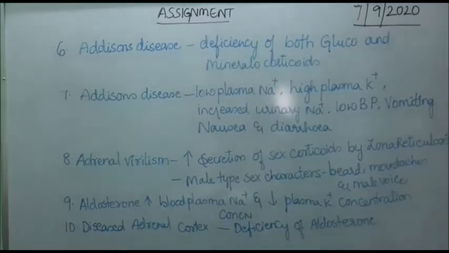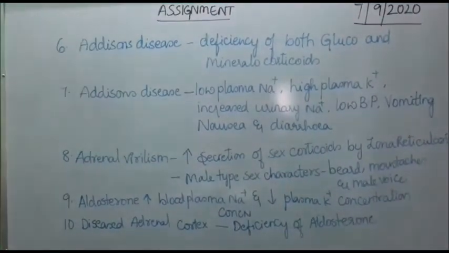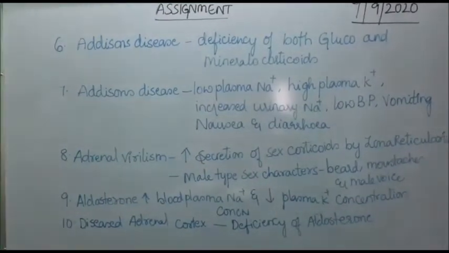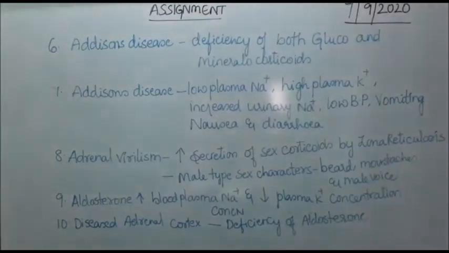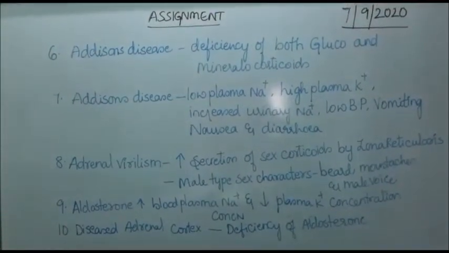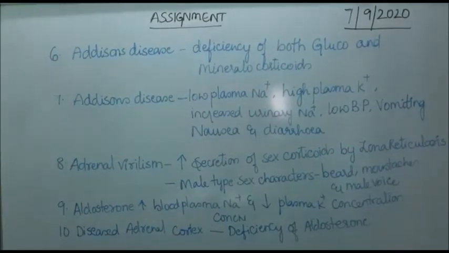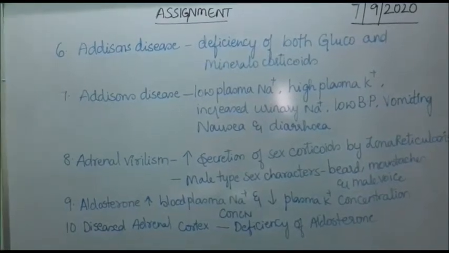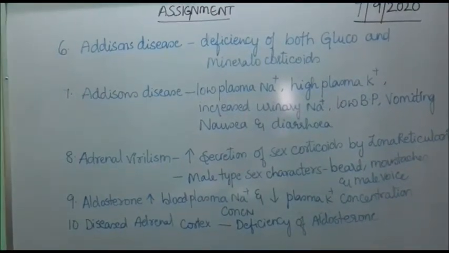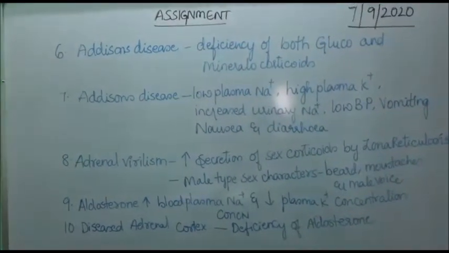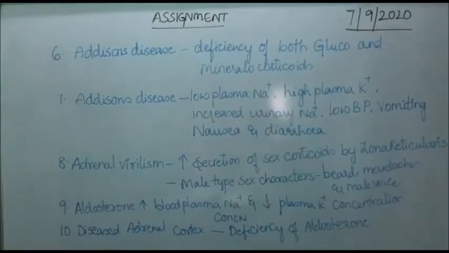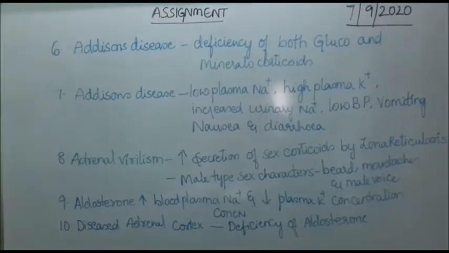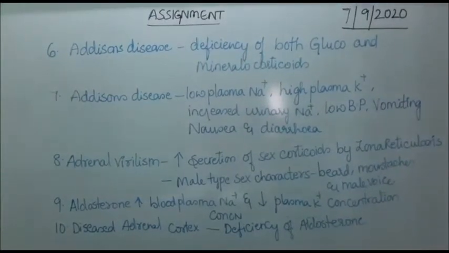So hence there is loss of aldosterone. Loss of aldosterone leads to elevated levels of potassium and decreased sodium in the blood. Elevated levels of potassium cause hyperkalemia, which leads to abnormal heart rhythm. Loss of sodium leads to dehydration, low blood pressure, and decreased cardiac output, and sometimes it may even lead to cardiac arrest too. There is increased pigmentation of skin due to excess ACTH and MSH secreted by the anterior pituitary.